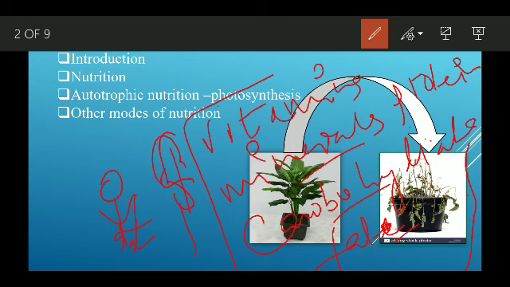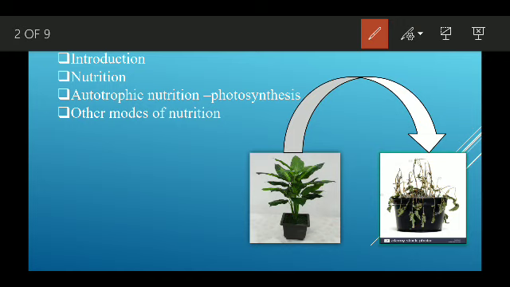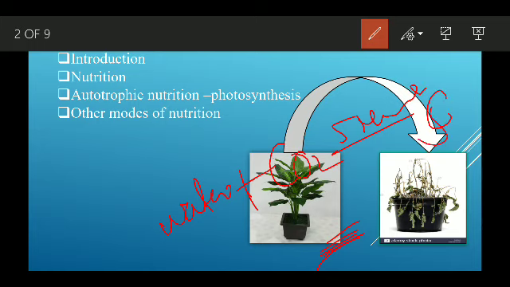But plants can prepare their own food with the help of water and carbon dioxide in the presence of sunlight, and that is sugar.